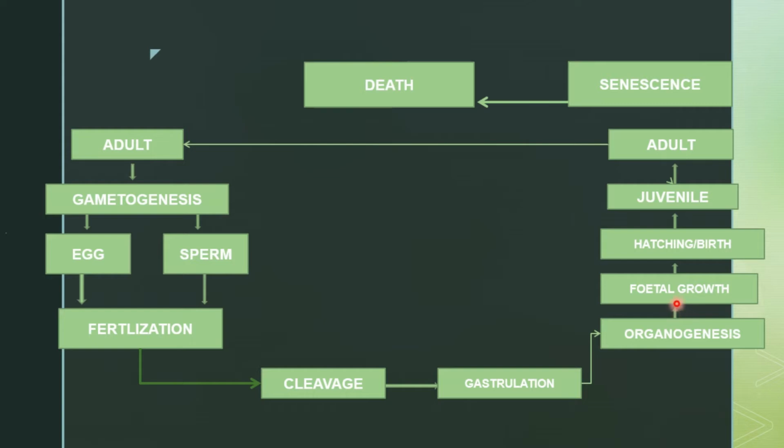Ultimately there will be a growth of the fetus in intrauterine environment, and after the end of this, birth of the newborn baby or hatching will occur. So this is the whole chart of an individual's life.